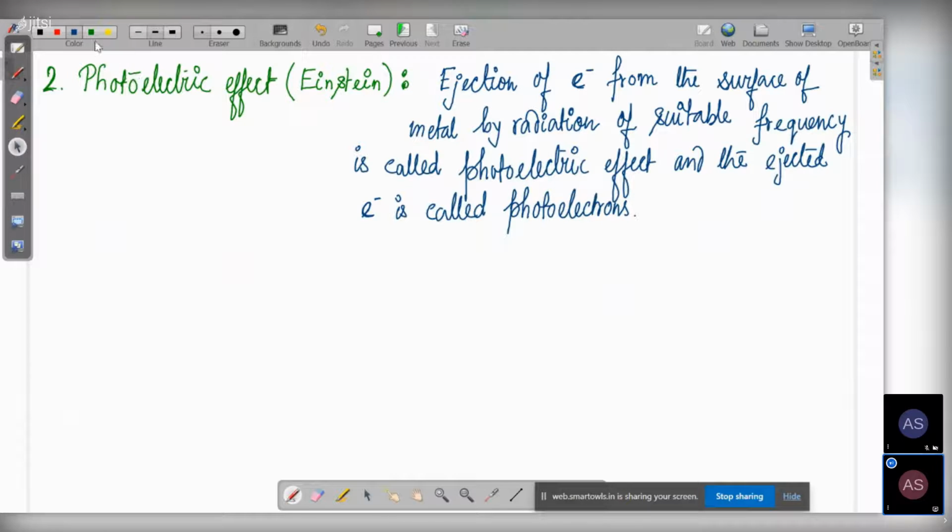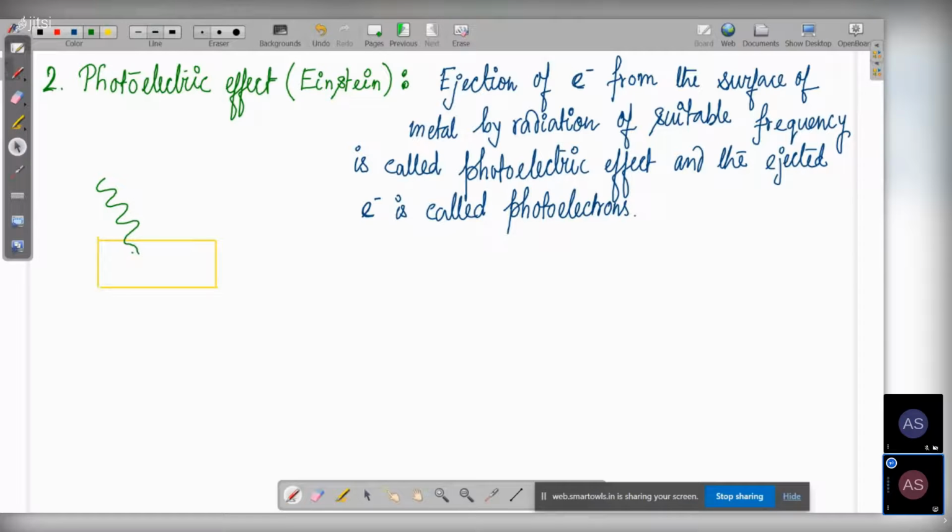So now let's try to understand what this is. Suppose this is a metal surface. To this metal, you are actually applying light, light of suitable frequency, radiation of suitable frequency. Suppose this is the light that is coming.